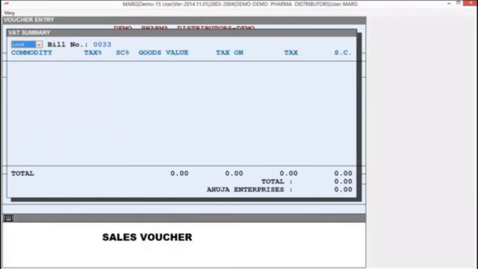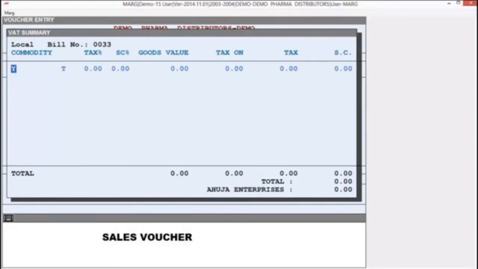As you select your ledger, the software will show the VAT summary window, in which the first option is local or central. Here you can define your sale type, whether it is local or central. We select local. Now the next is bill number. After that, your cursor will move onto the commodity.